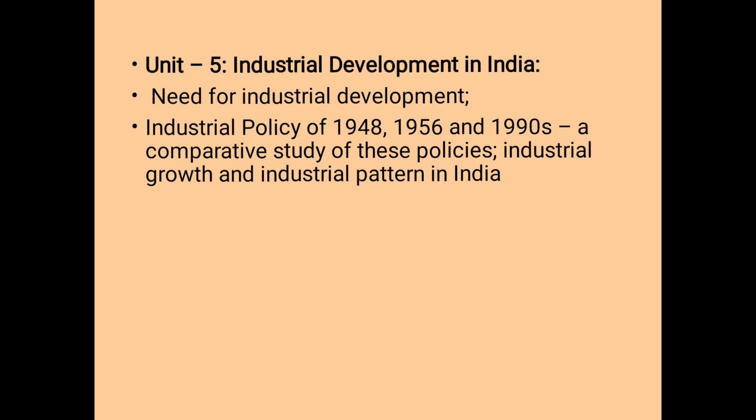Then next, the last one, Unit 5, that is industrial development in India. What is the need of industrial development, what are the requirements of industrial development. Then industrial policies of 1948, what is the policy. Then 1956, then 1991, and a comparative study of these policies. How will we compare the 1948 policy, then the 1956 policy, then 1991. And industrial growth, how industry has grown in India, all those things.